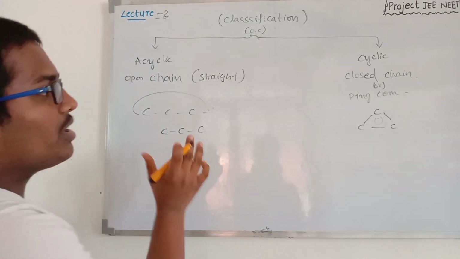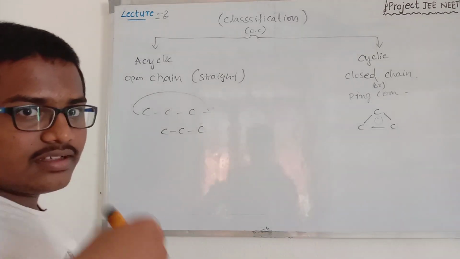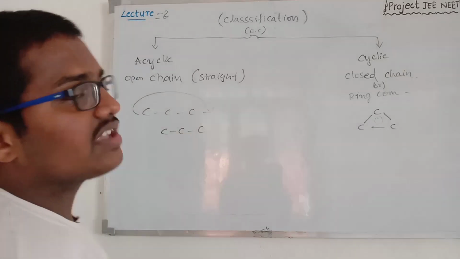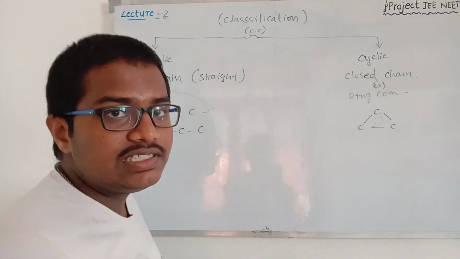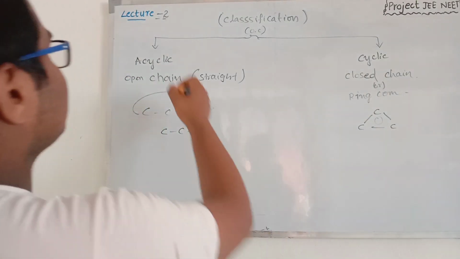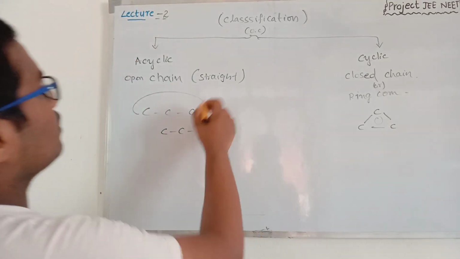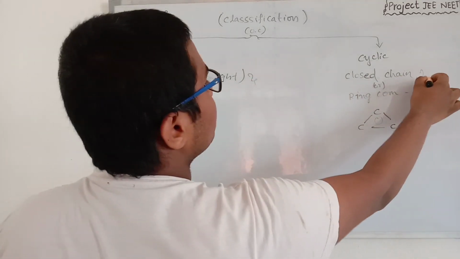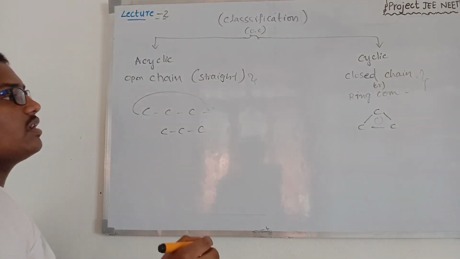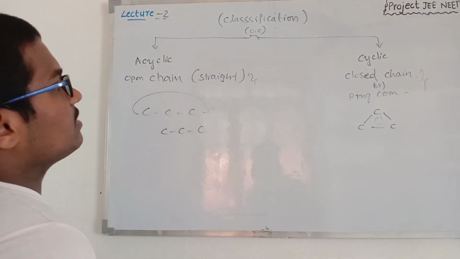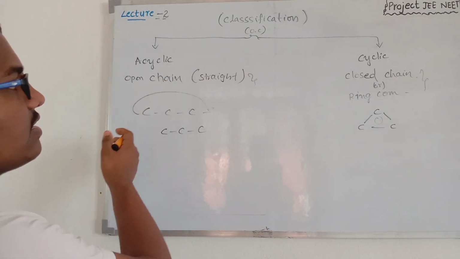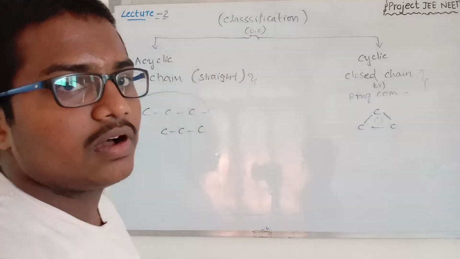I hope you understood the difference, the main mechanism of how the classification of organic compounds was done into two different classifications, acyclic and cyclic. Different names are also given here. You are supposed to note this. Now let's discuss some classifications in acyclic and cyclic compounds.